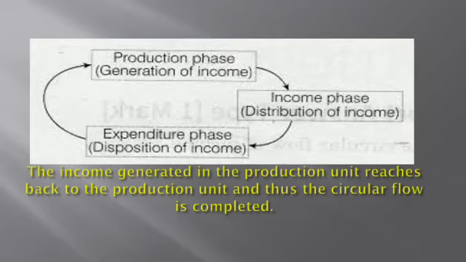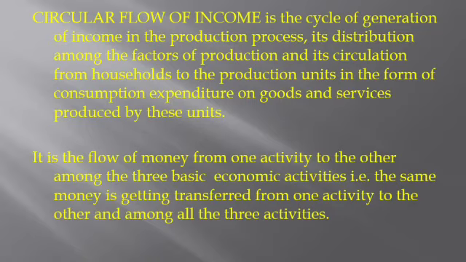Now we will understand what is circular flow of income. Circular flow of income is a cycle of generation of income in the production process, its distribution among the factors of production, and its circulation from households to the production units in the form of consumption expenditure on goods and services produced by these units. So this is how the flow of money starts from the production phase, goes to the distribution phase, then to the expenditure phase, then finally comes back to the production phase. So this is called circular flow of income.